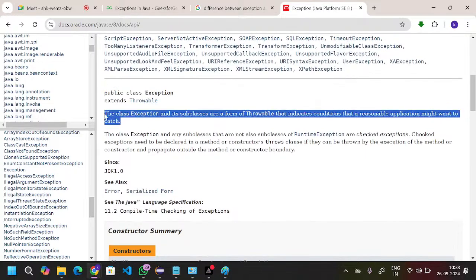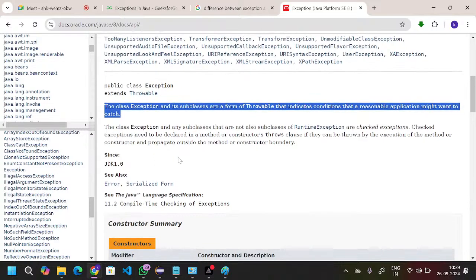If you read this statement: the class Exception and its subclasses are a form of Throwable that indicates conditions that a reasonable application might want to catch. So here we have the possibility to catch the exceptions.